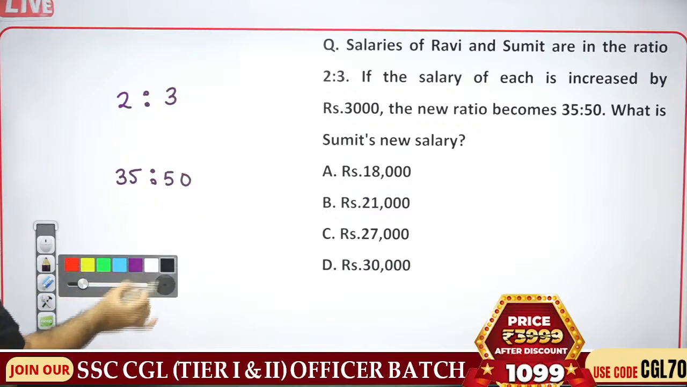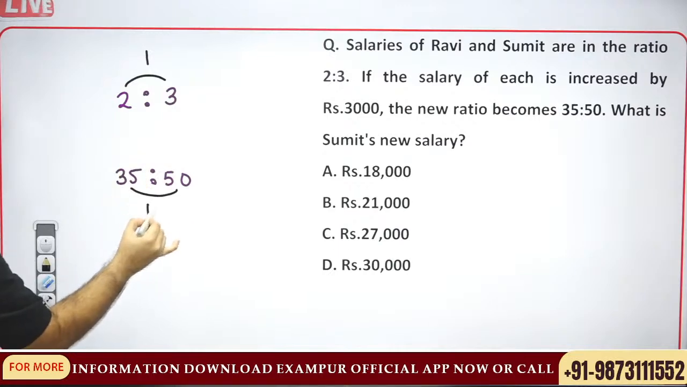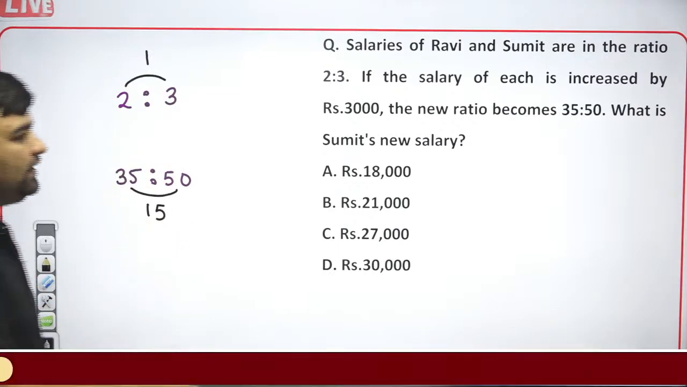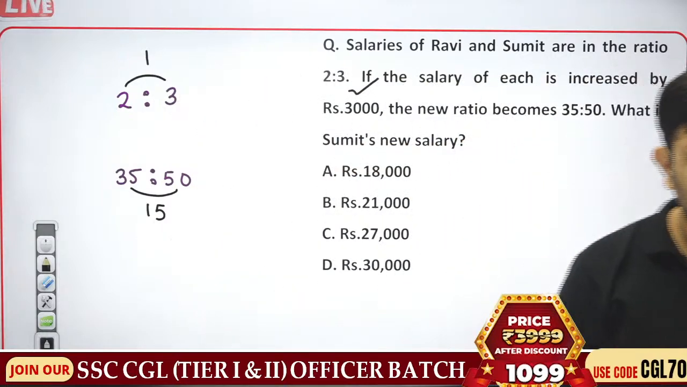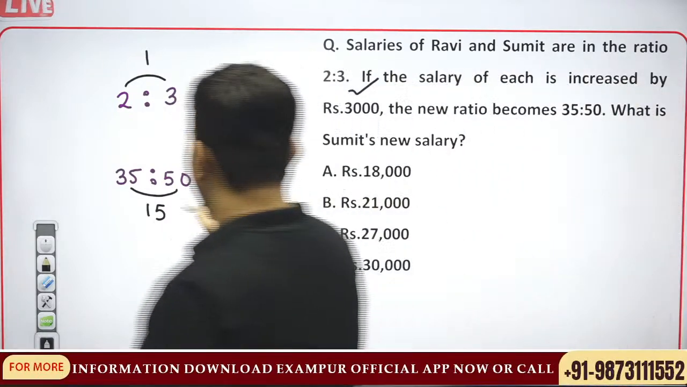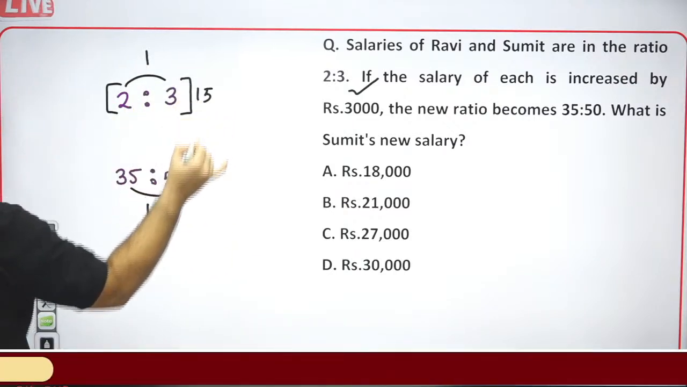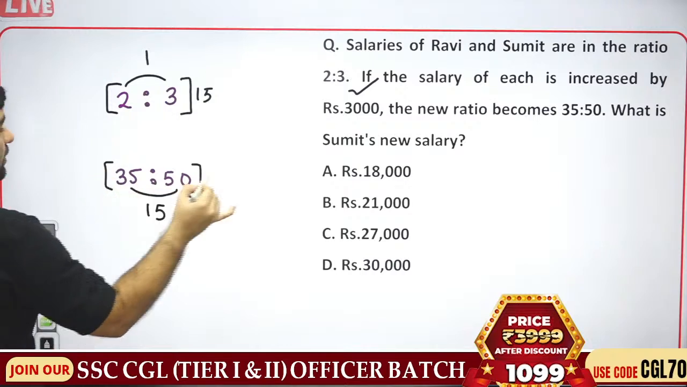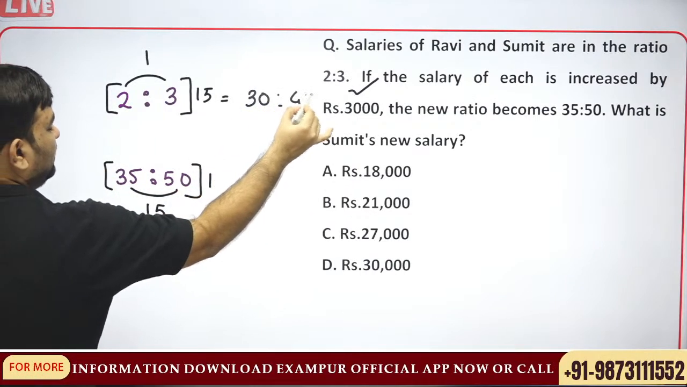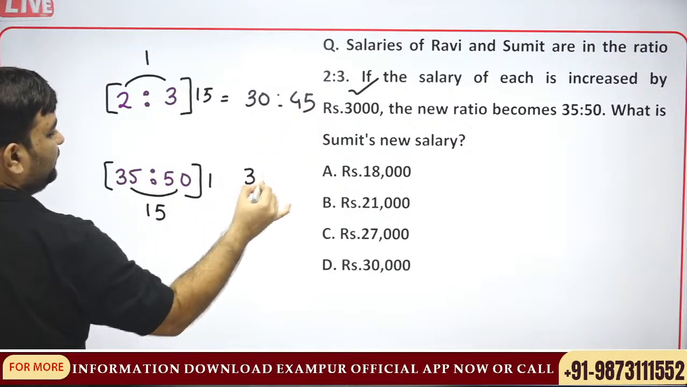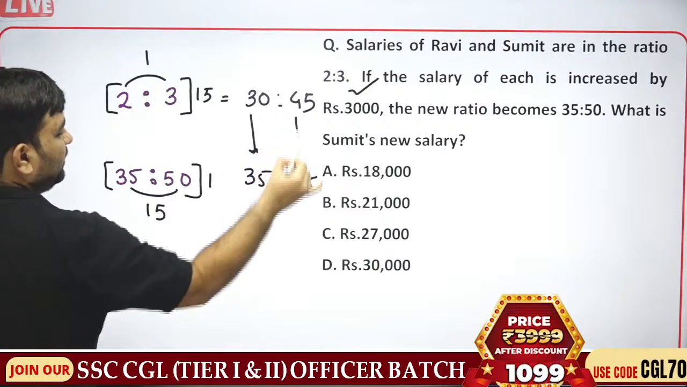So, a difference of 1 and a difference of 15. If both of them are increasing by the same value, make this difference equal. Multiply by 15 over here and by 1 over here. So it is 30:45 and it is 35:50. According to the ratio, they are increasing by 5.